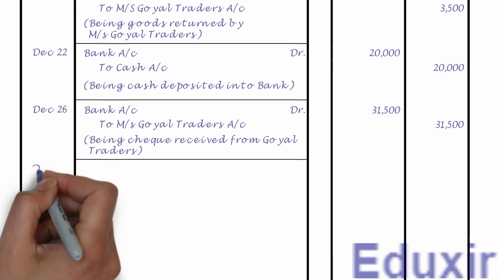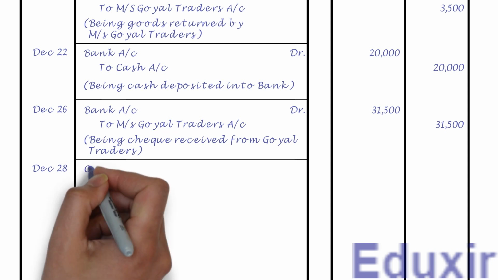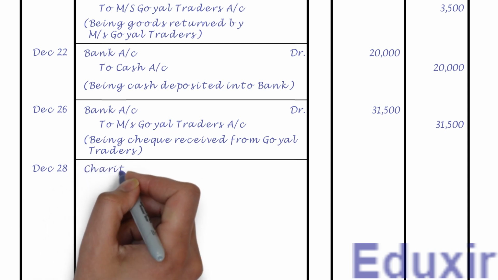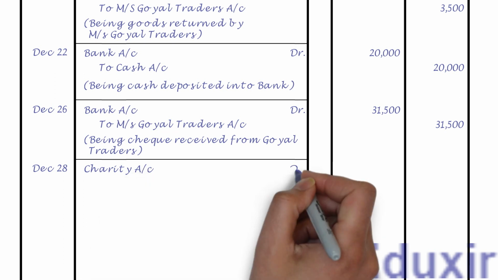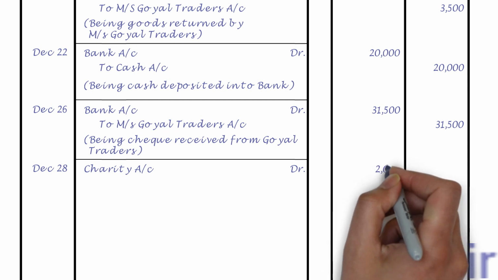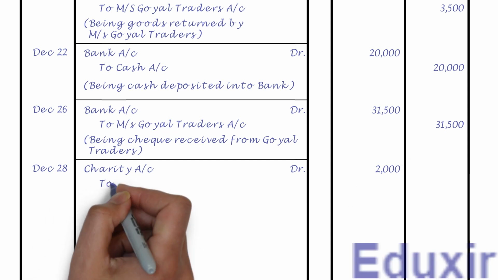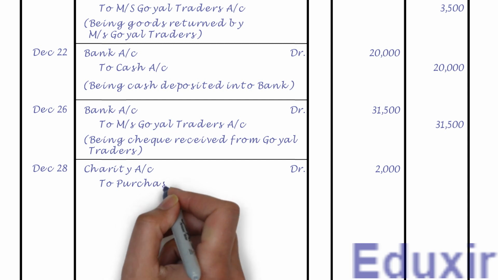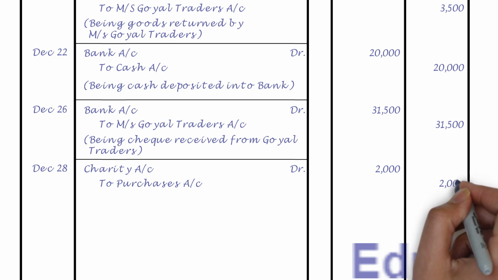Let us first record the date. Let us now record the charity account as the debit entry. Let us also record the text DR to indicate that this is a debit entry. Let us also record the debit amount of 2000 rupees into the debit amount column. Leaving a margin, let us record the purchases account as the credit entry. Let us also record the credit amount of 2000 rupees into the credit amount column.